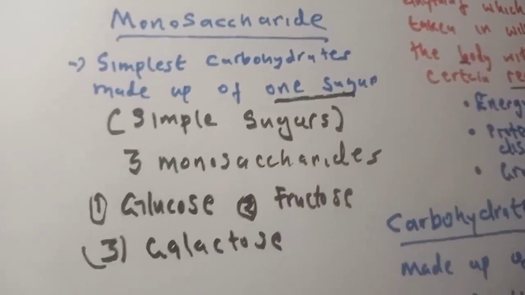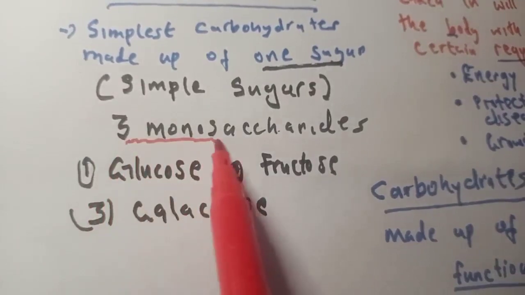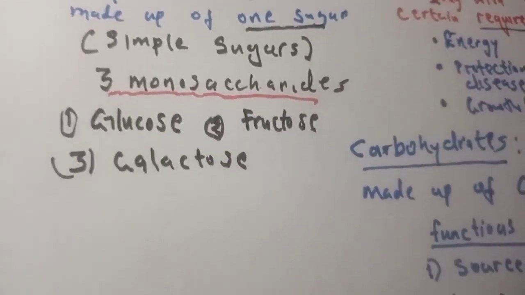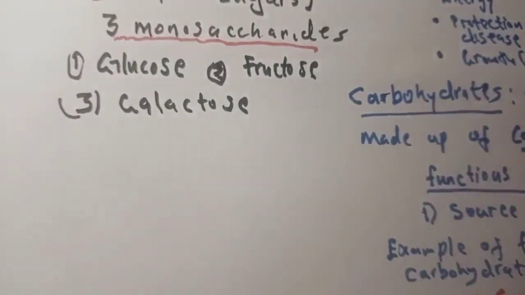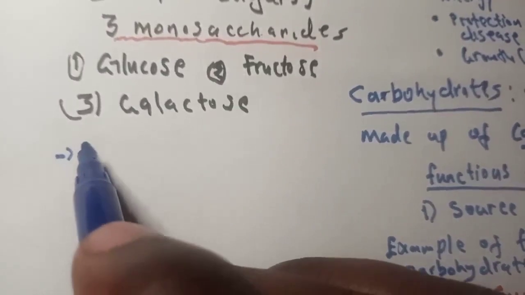So these are the three major monosaccharides: glucose, fructose, and galactose. Let's just look at them in a bit. So look at first glucose.